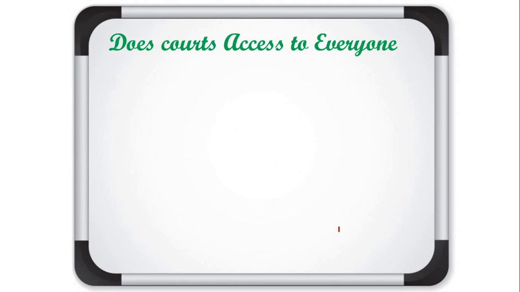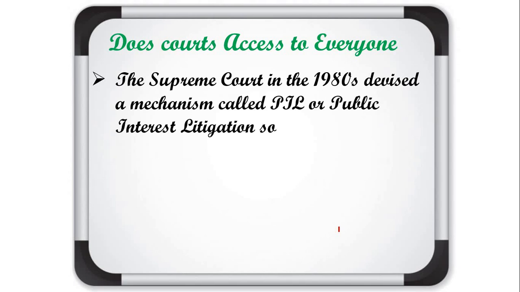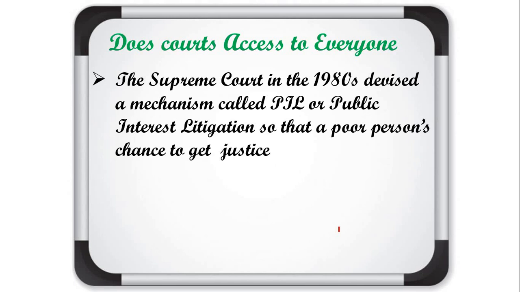So for that, what solution is given by our court system? The Supreme Court in 1980 devised a mechanism known as PIL, public interest litigation, so that a poor person has a chance to get justice in the court. So what is this PIL?